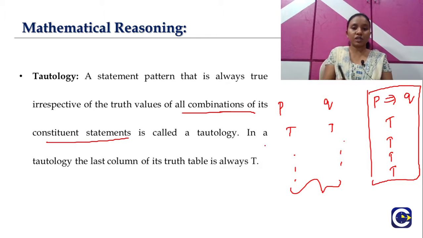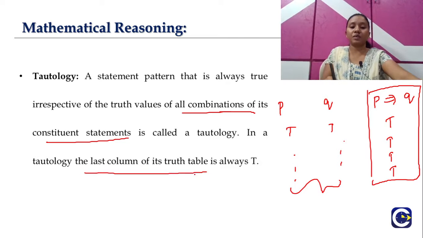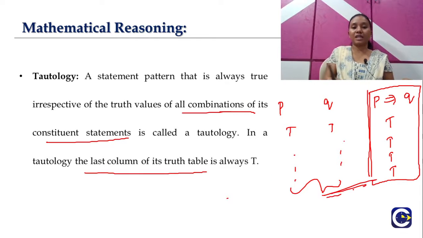In other words, in a tautology, the last column of its truth table is always T. So here you can see this is our last column, and the truth values here are always T. This is our basic example of a tautology.